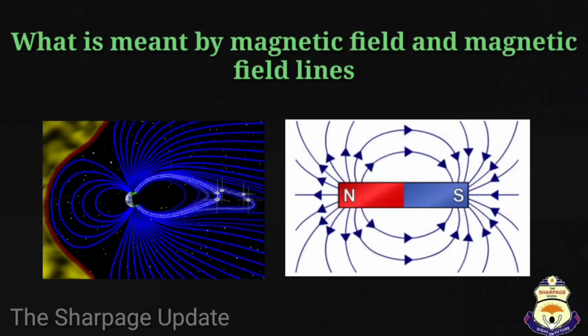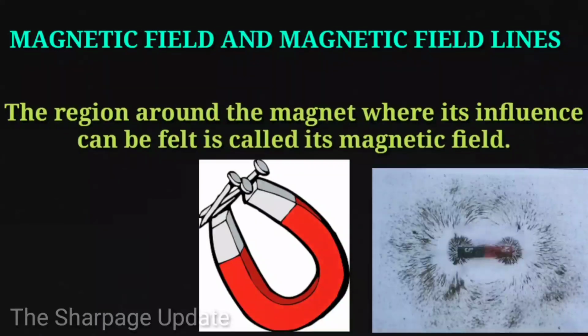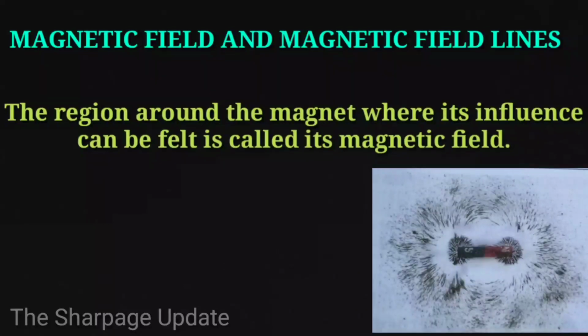Now, students, do you know what is meant by magnetic field and magnetic field lines? See, a magnet is associated with a magnetic field around it, and the region around a magnet where its influence can be felt is called its magnetic field.